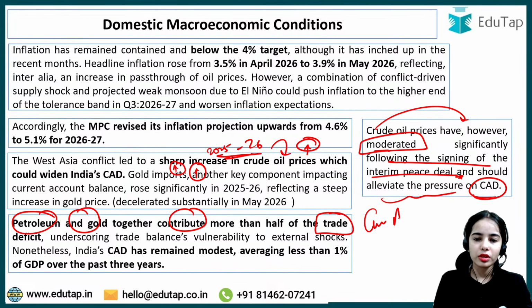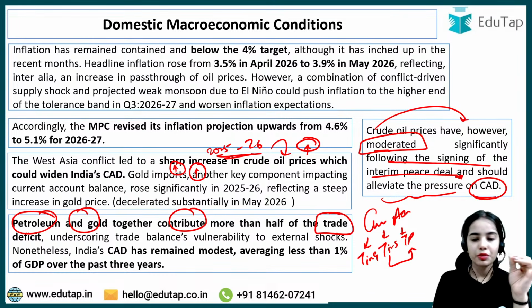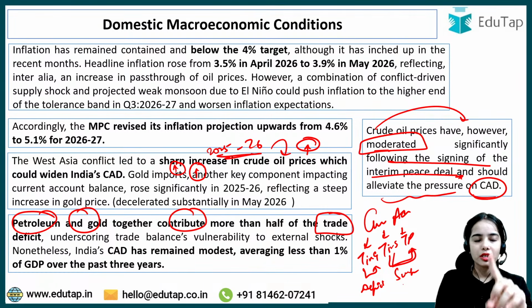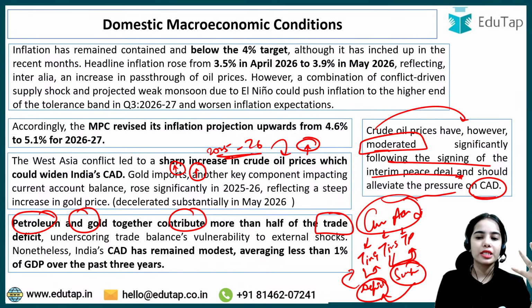So in the current account, there is trade in goods, trade in services, and transfer payments. The trade in services and the transfer payments are in surplus, but the trade in goods is in deficit, and the surpluses in trade in services and transfer payments are not able to cover the deficit of the trade in goods. That's why the current account is in deficit.